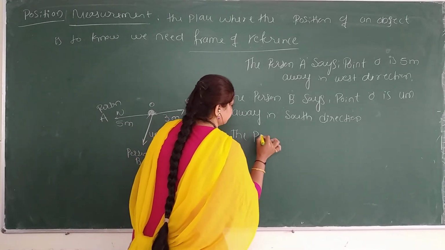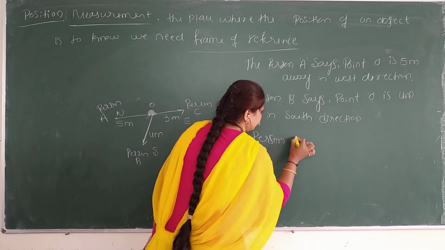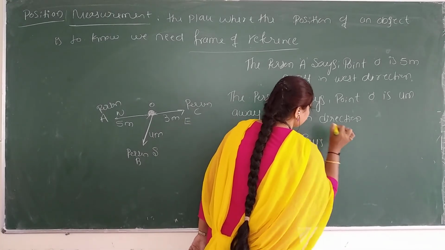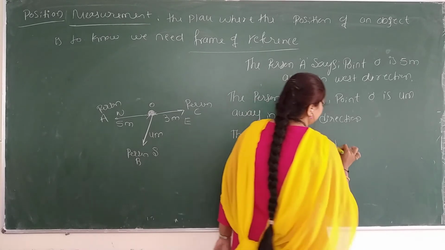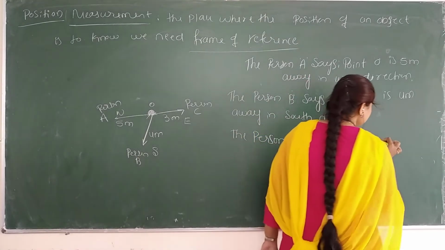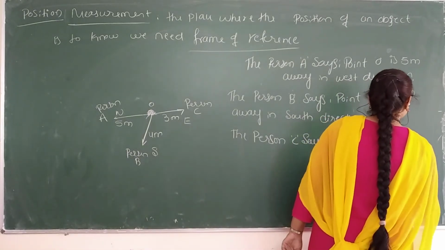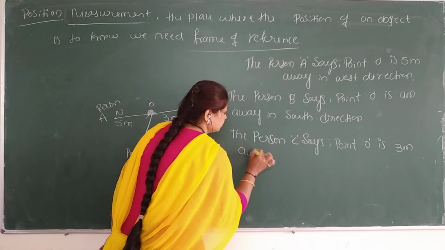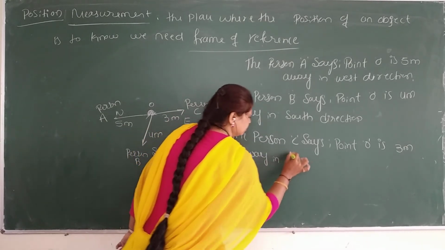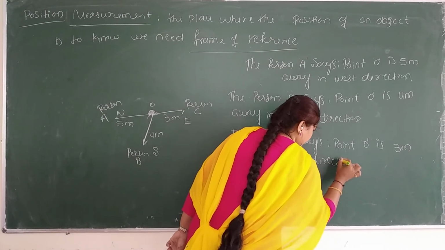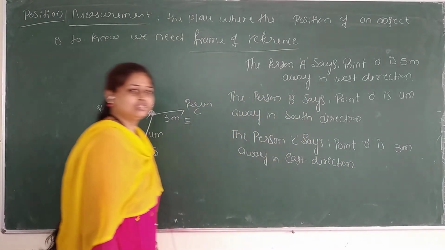Now the third person, who is that? The person C. The person C says point O is how many meters? 3 meters away in the east direction. Up to this point it is clear?